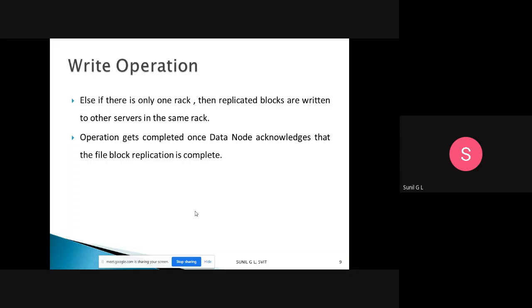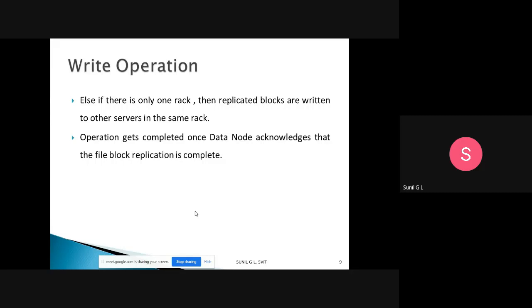Then replica blocks are written to other servers in the same rack. In that same rack, if a server is available, the replica blocks are written on that server when different racks are not available.